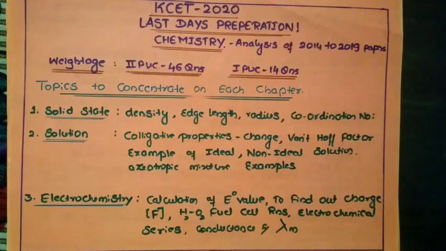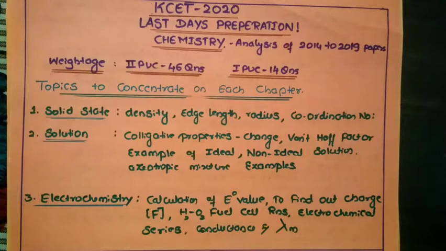If you have gone through the previous papers, from the second PU syllabus you will get around 46 questions, and from the first PU around 14 questions will appear. So you need to concentrate more on the second PU syllabus itself. Here, chapter wise, I have given the important topics you need to concentrate on in the remaining time you have now.